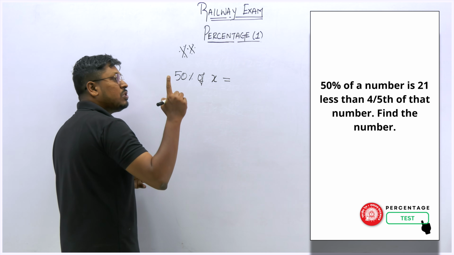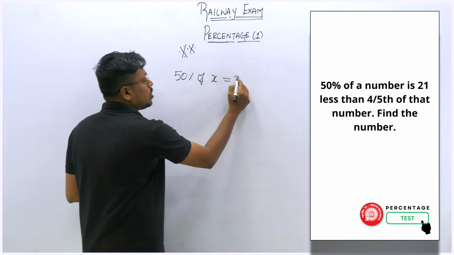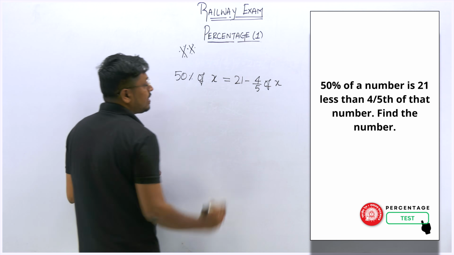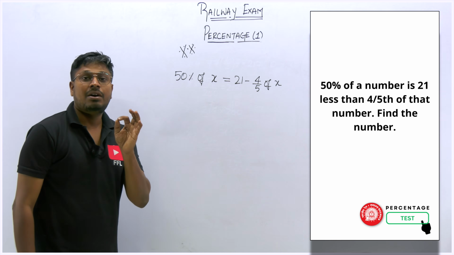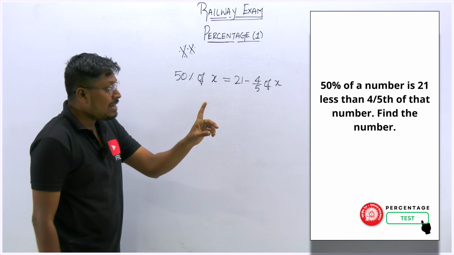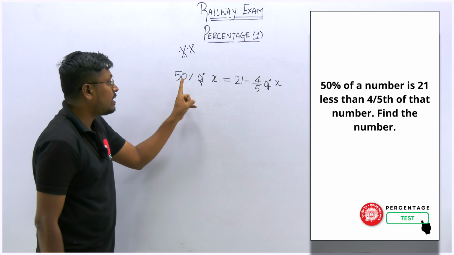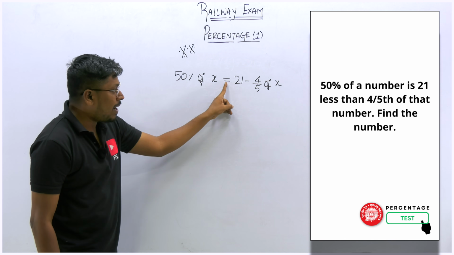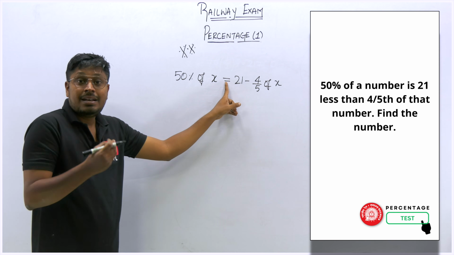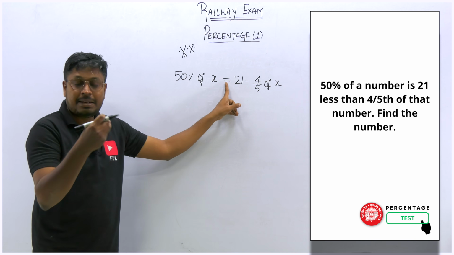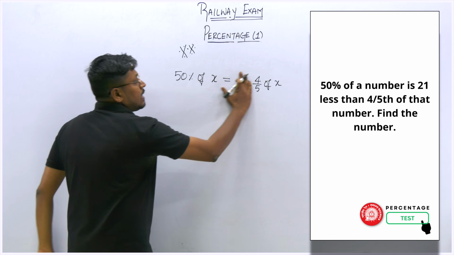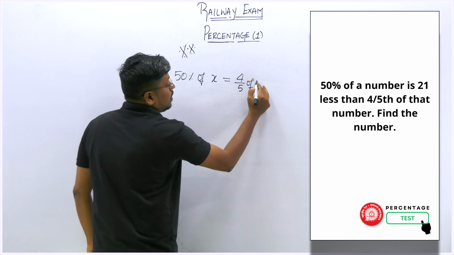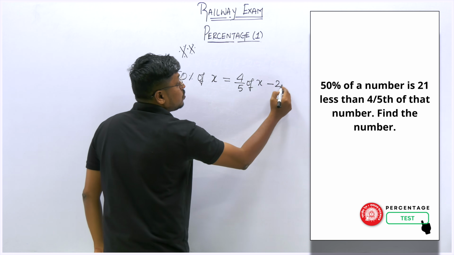Many students usually write this equation as 21 minus 4 by 5 of that number, that is x. It is wrong. Because just read the question again: 50% of the number is 21 less than 4 by 5 of the number. That means first we need to find what is 4 by 5 of the number. For this 4 by 5 of the number, it is 21 less.